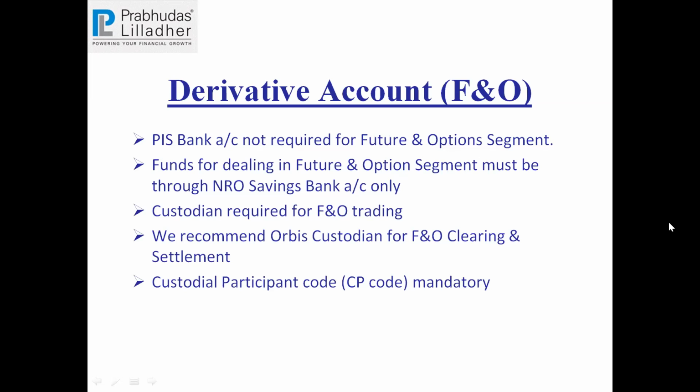We have to get a CP code, custodian participant code. That is also there. We don't need a PIS, and it has to be done only in an NRO account. So these are the few things you have to keep in mind before you start any derivatives account.